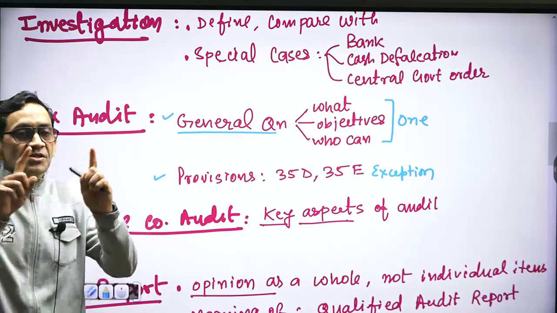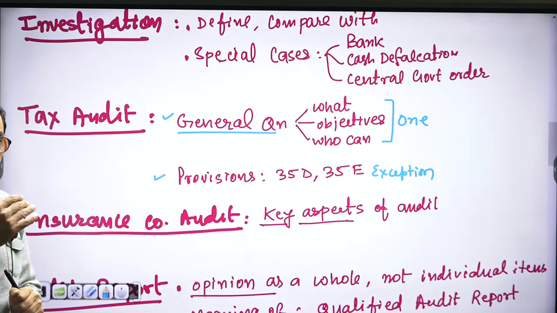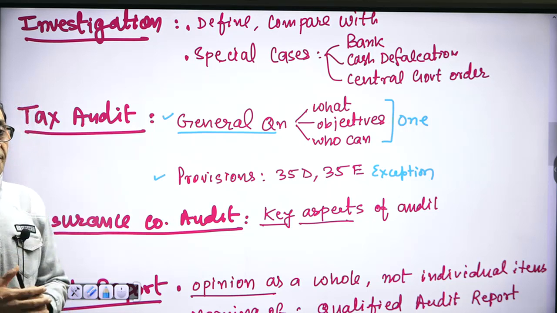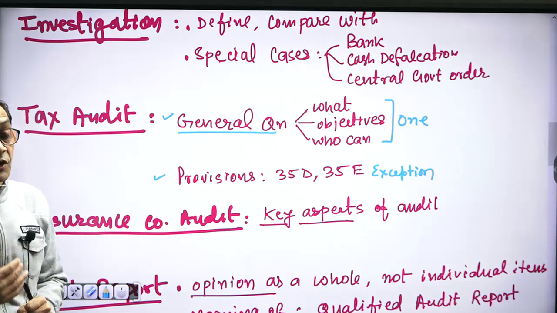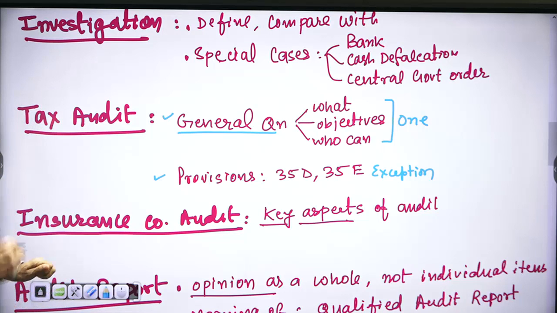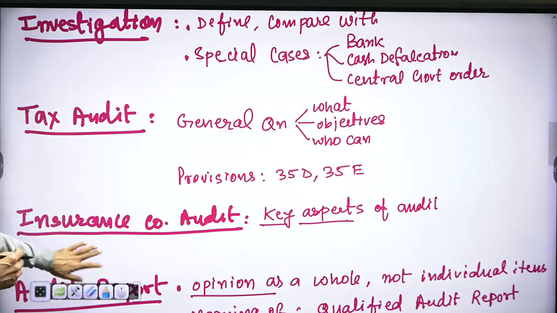If you remember, there is one table in your notes. So remember that table having 7-8 kinds of situations in which tax audit is compulsory. Right? The turnover is more than 1 crore, presumptive taxation cases, if they don't report minimum required income. Right? So on provisions a question may be asked, a general question has already been asked.